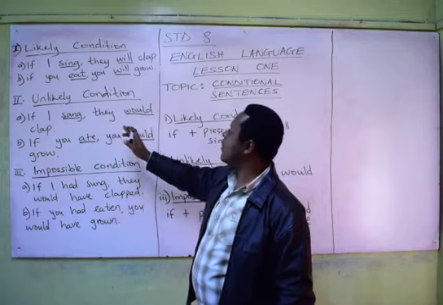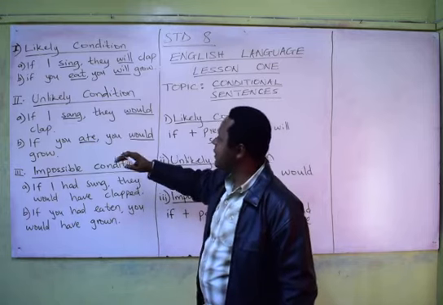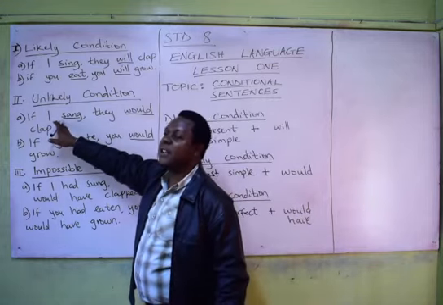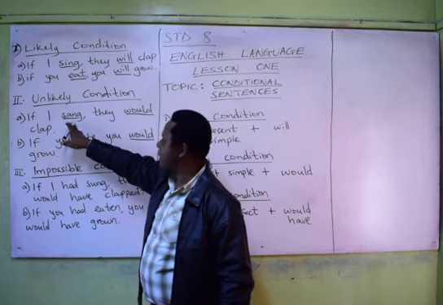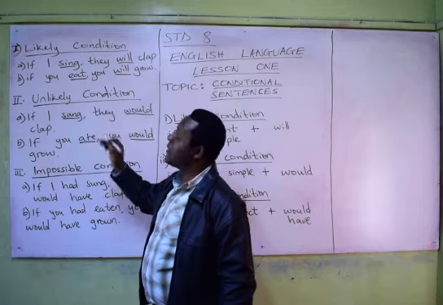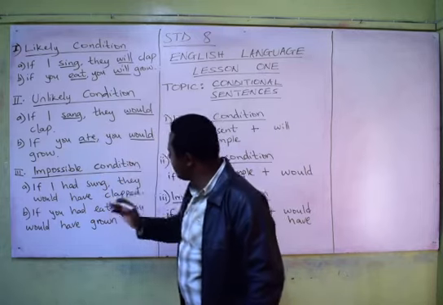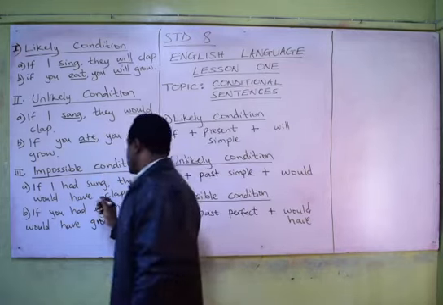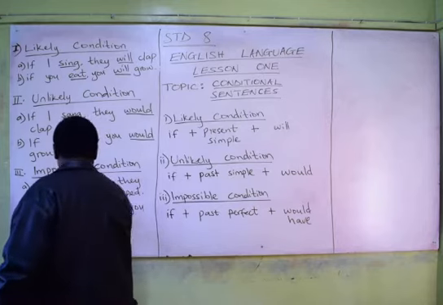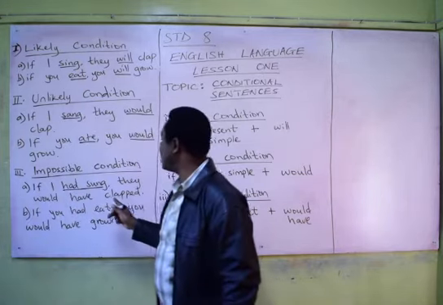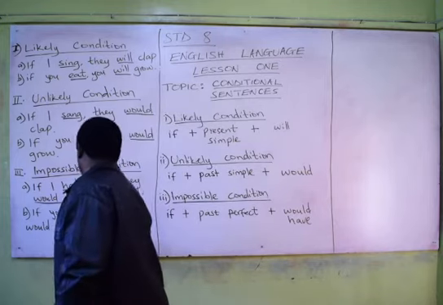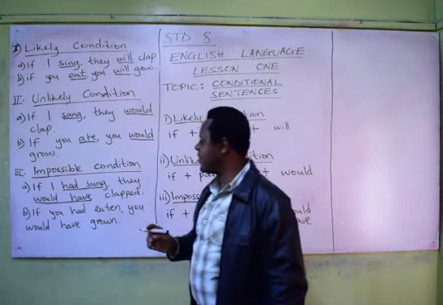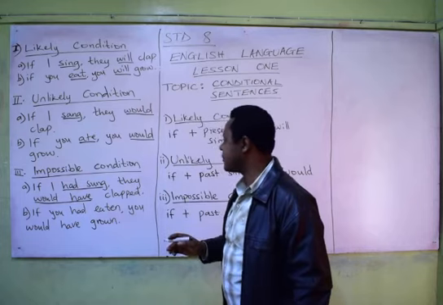Look at unlikely condition. If I sang, now there is no helping verb there. It's just a direct past simple tense. If I sang, they would clap. But for impossible, you need had sung. If I had sung, they would have clapped. You did not sing, they did not clap.